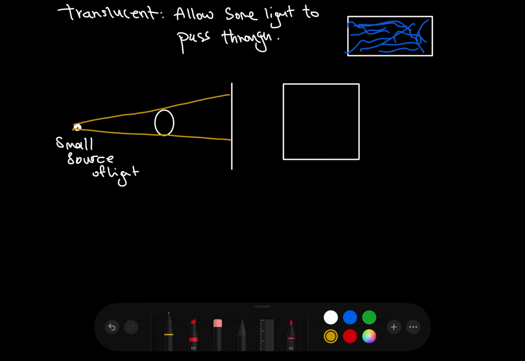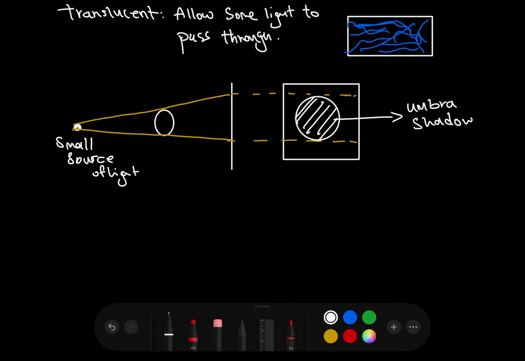The image that's going to be produced on the screen, if the ball is close to the small bulb and not that far away from the screen, is going to be an image of a shadow. So it's going to be a very clear and dark shadow produced in the center, and we call this an umbra shadow.